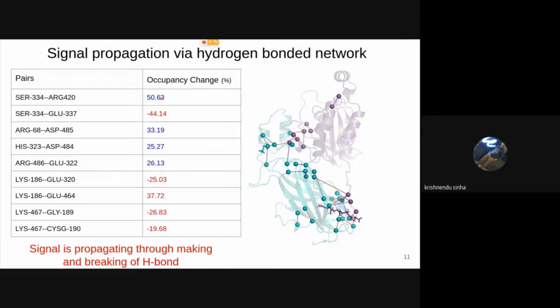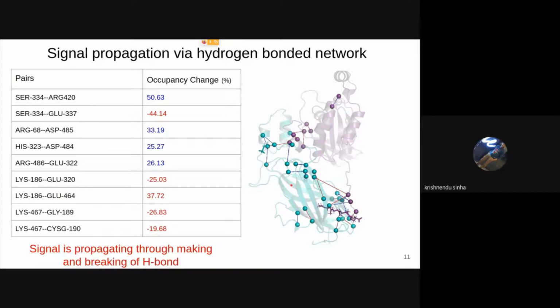So if the occupancy difference is greater than 0, those hydrogen bonds are more in phosphorylated type, and negative means they are more in wild type. So red lines indicate that after phosphorylation these hydrogen bonds break, and blue lines indicate that after phosphorylation these hydrogen bonds are formed. So we can see a clear network of how the signal is propagating from here to the cysteine geranyl site.